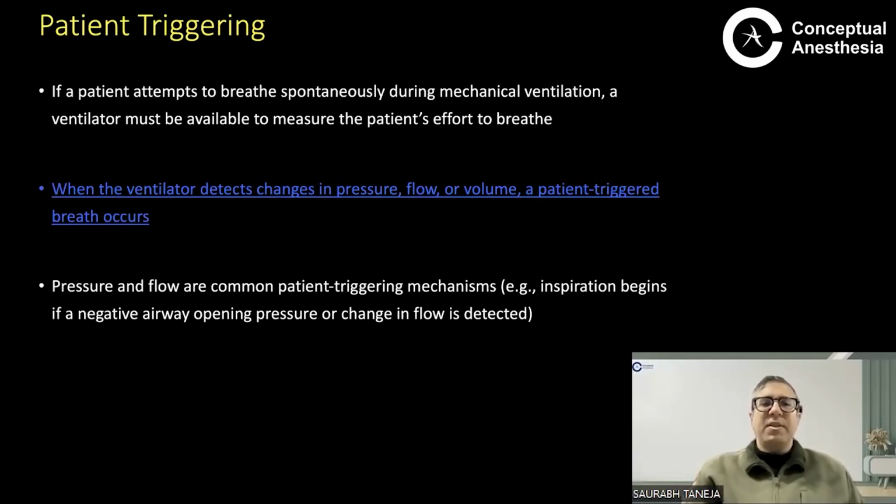Then if the patient attempts to breathe spontaneously during mechanical ventilation, the ventilator must be available to measure the patient's effort to breathe. When the ventilator detects a change in its pressure or flow, it is patient triggered. Patient triggering is normally pressure triggered or flow triggered. So the ventilator is going on and the patient tries to breathe, and the ventilator has to detect this, by either a pressure triggering or a flow triggering mechanism, which are the two common mechanisms. It detects a negative airway opening pressure or a negative change in flow. I'll be telling you these two in detail.